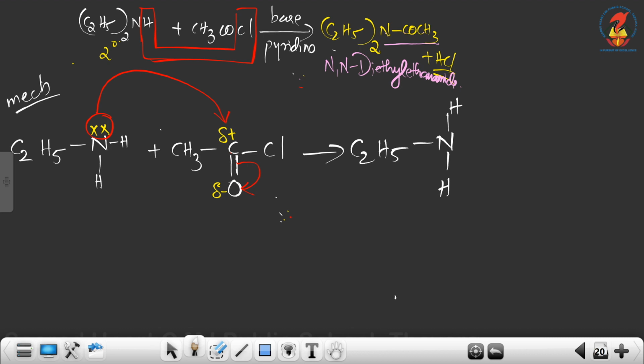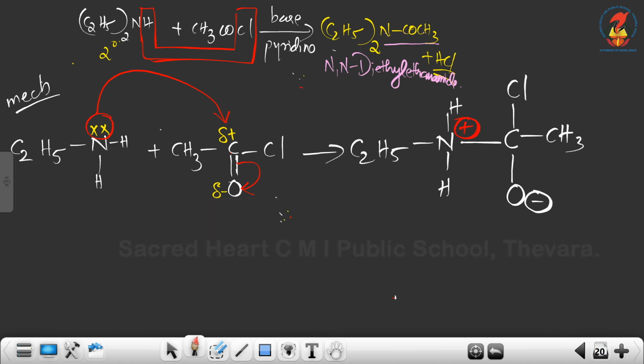This N will be attached to this carbonyl carbon. So this nitrogen atom will be forming a new bond with this carbonyl carbon using this lone pair. So this is the new bond with carbonyl carbon. Now this double bond will become single bond, O minus. Already there is one chlorine here and one methyl group also. This is the structure we are getting. But don't forget to put the plus charge on nitrogen. And here there is a negative charge on oxygen.